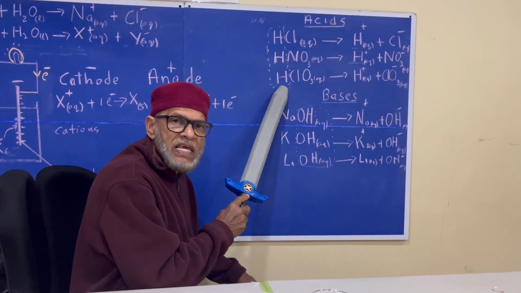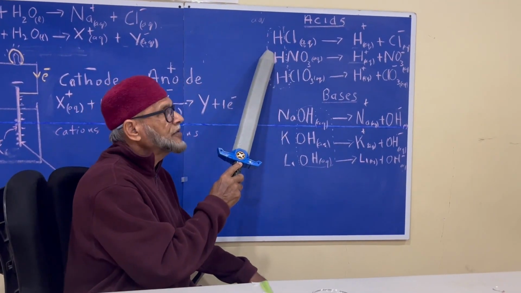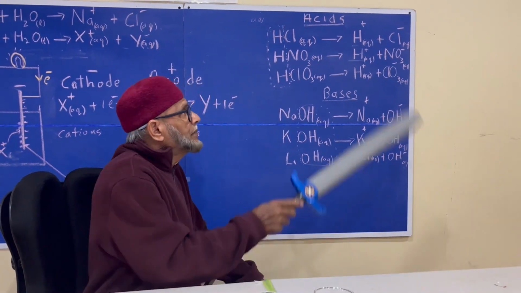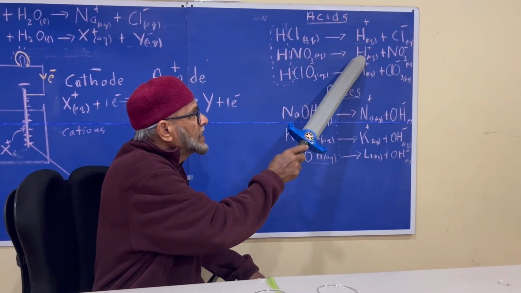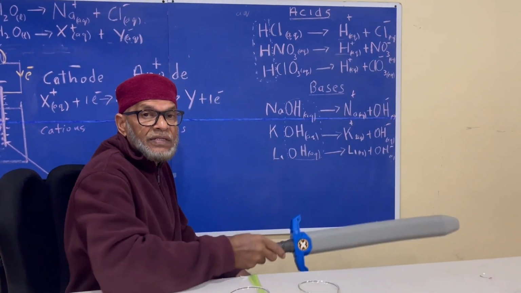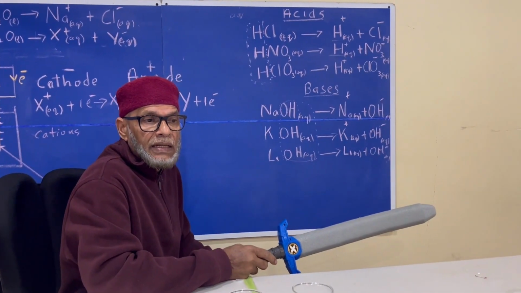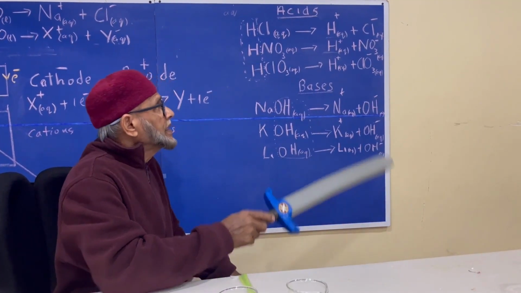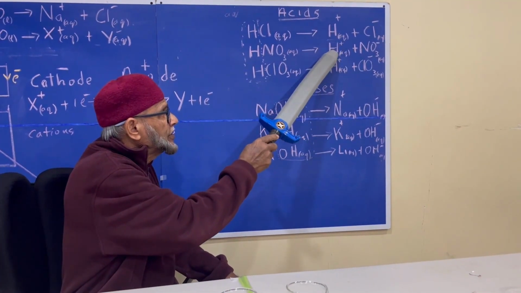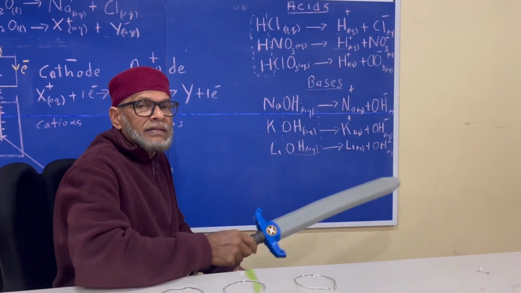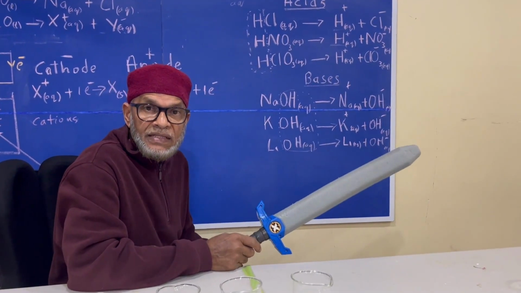So he theorized that when these dissolve in water and form ions, they must have produced hydrogen ions. His theory was that when an acid dissolves in water, it produces hydrogen ions, and it is the hydrogen ions that cause these things to be acidic.